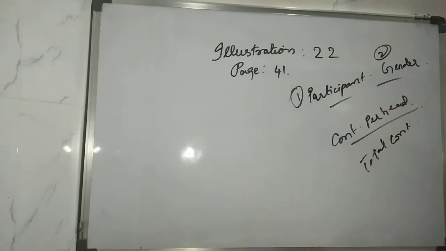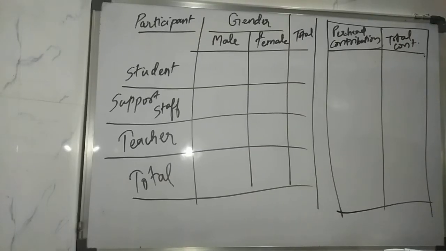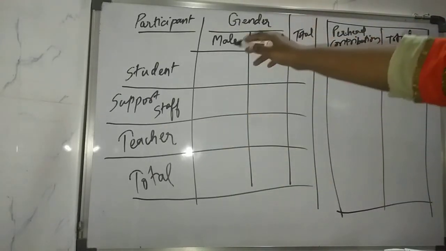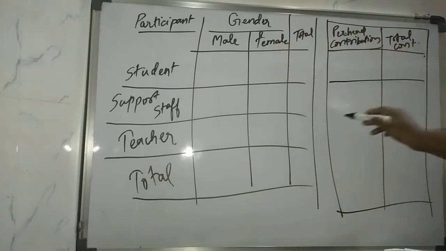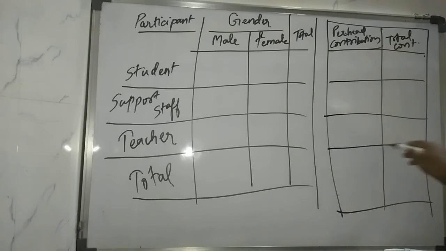So now let's prepare this. Like this you have to prepare your table. The first attribute is participant and the second attribute is gender, male and female, and total. After that you have to find out the contribution, how much they contributed, and the total of this. Now let's read the question in order to fill this table.